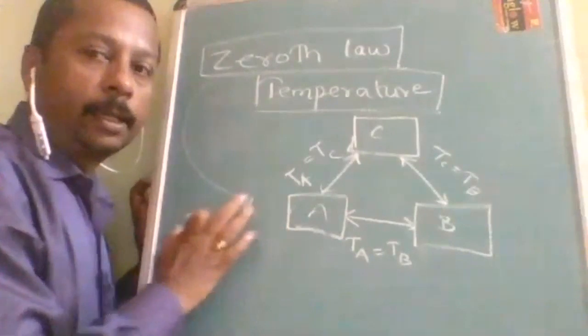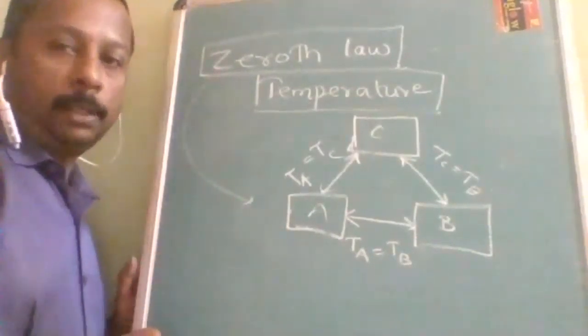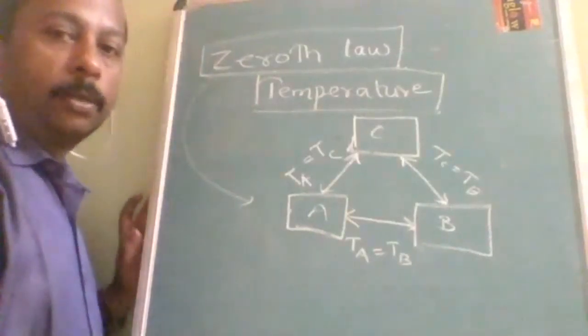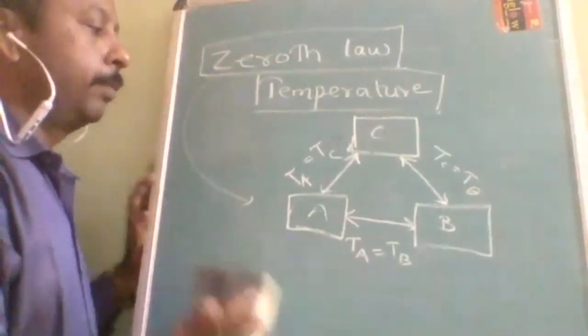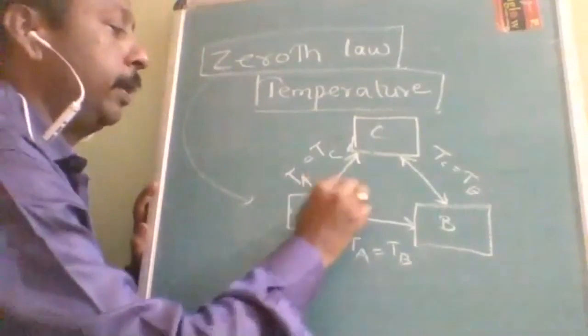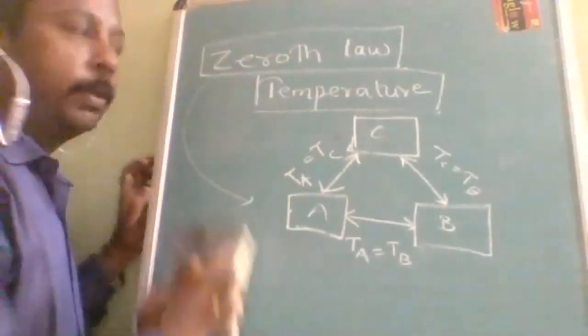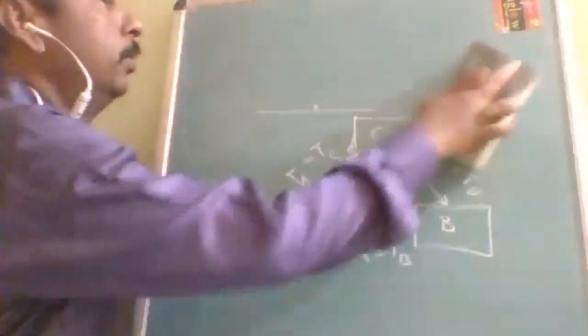Before this, the introduction was given through thermodynamic equilibrium. So this is the zeroth law. I think everybody understood now. So try to make notes by pausing the video and writing the notes. Understood? Let us utilize it in a smart way. After the zeroth law, we are going to study the first law of thermodynamics.